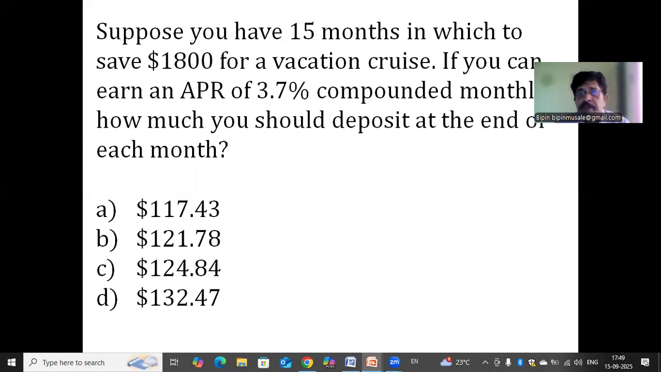So how much should you deposit at the end of each month? Here we are given 15 months, and at the end of each month we have to deposit a certain amount. At the end of 15 months, we should get $1,800, and the rate of interest is 3.7% per annum compounded monthly. That means at the end of every month, interest is given. So how do we solve this problem?